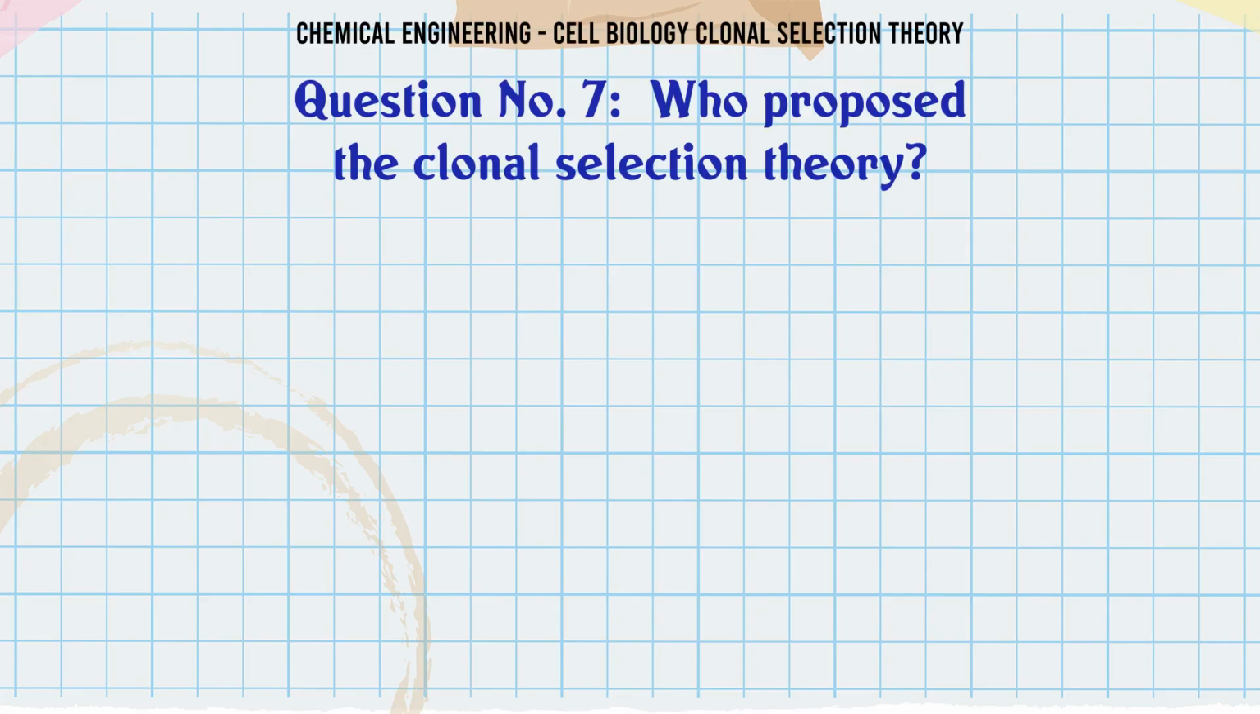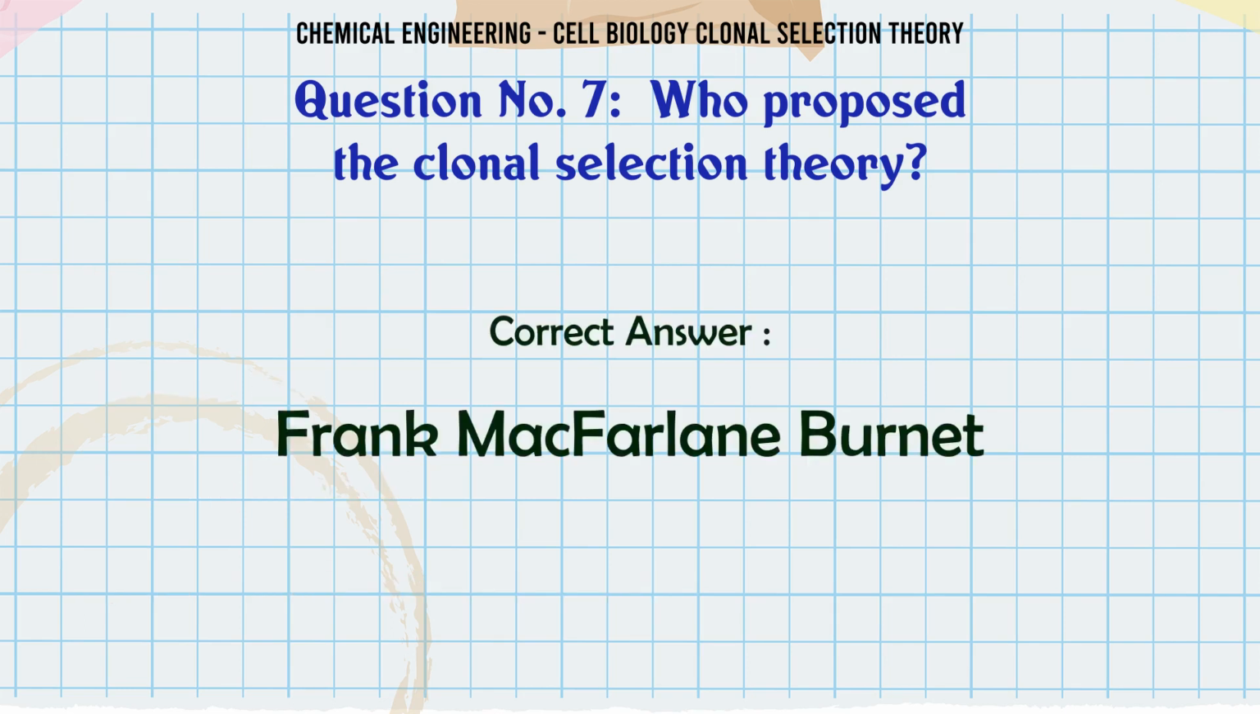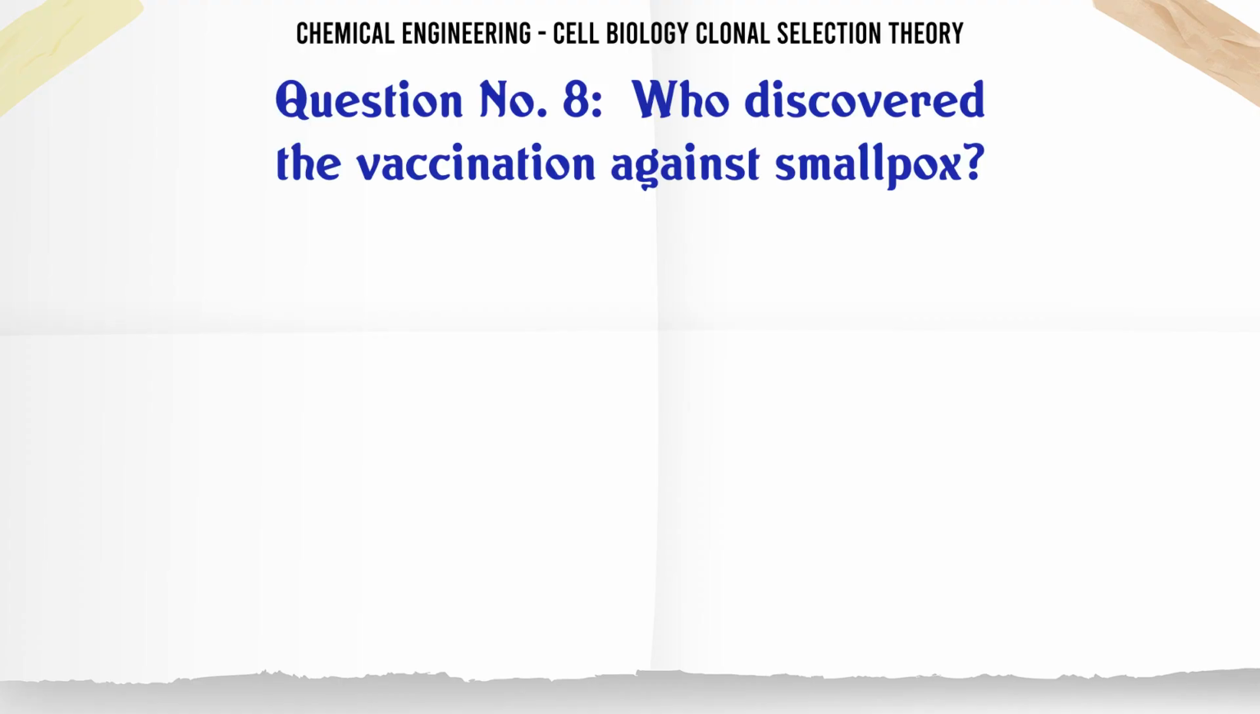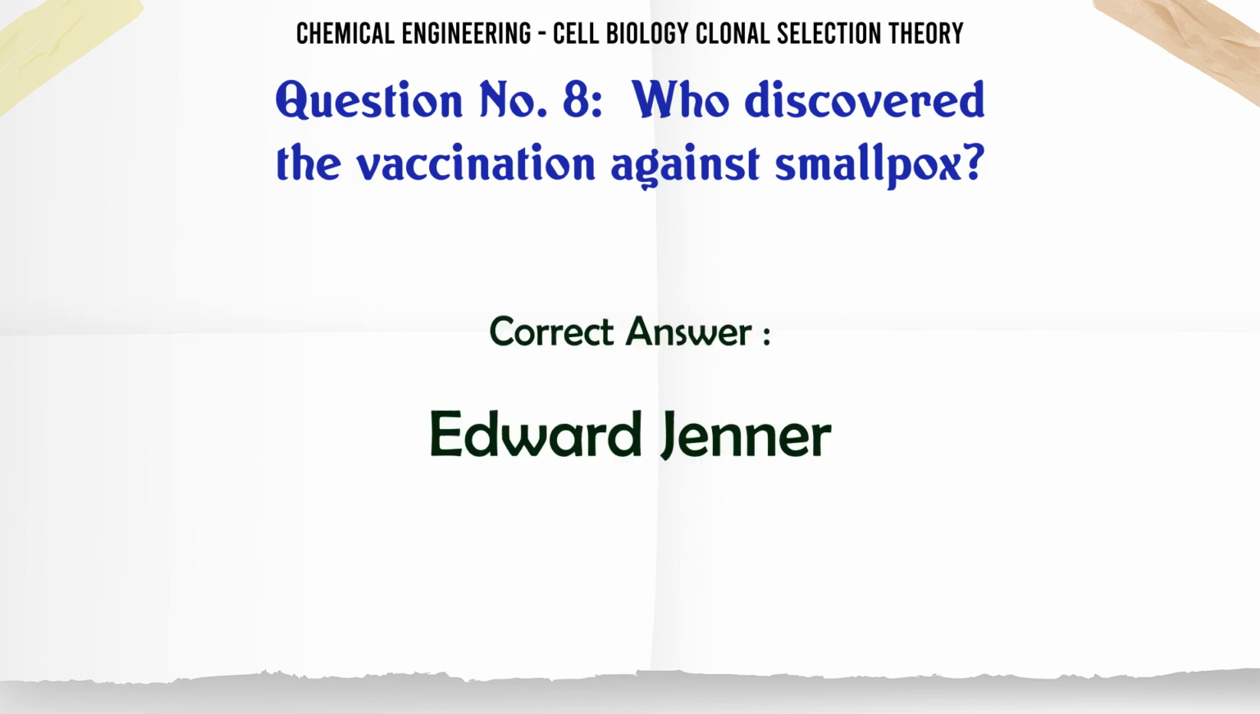Who proposed the clonal selection theory? A. James Watson. B. Niels Jerne. C. Francis Crick. D. Frank McFarlane Burnett. The correct answer is Frank McFarlane Burnett. Who discovered the vaccination against smallpox? A. Louis Pasteur. B. Francis Crick. C. Barbara McClintock. D. Edward Jenner. The correct answer is Edward Jenner.